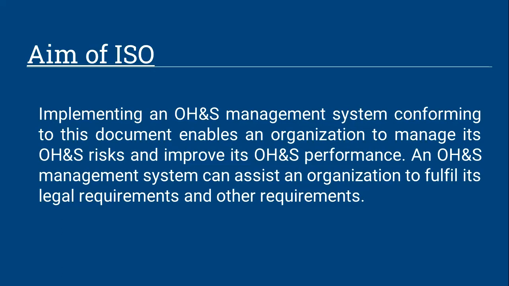Consequently, it is critically important for an organization to eliminate hazards and minimize occupational health and safety risks by taking effective preventive and protective measures. When these measures are applied in the organization through its occupational health and safety management system, they improve its occupational health and safety performance. An occupational health and safety management system can be more effective and efficient when taking early action to address opportunities for the improvement of occupational health and safety performance.